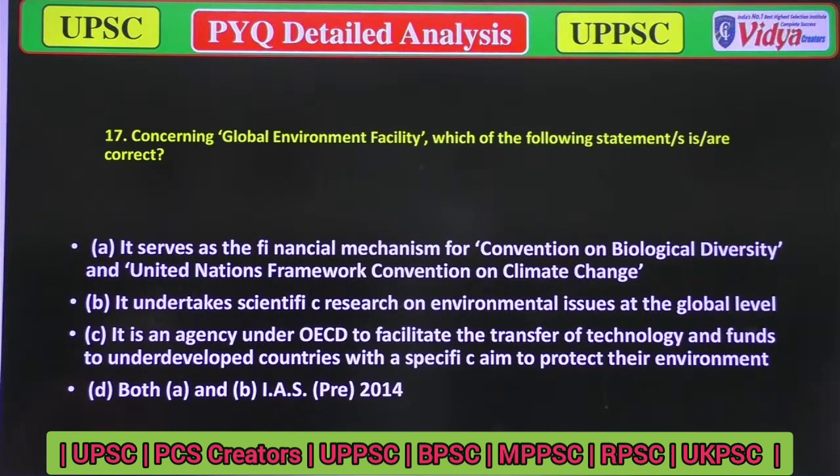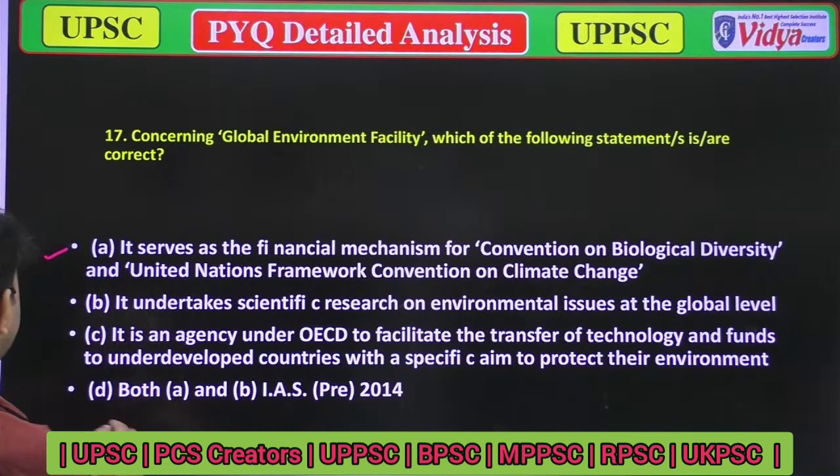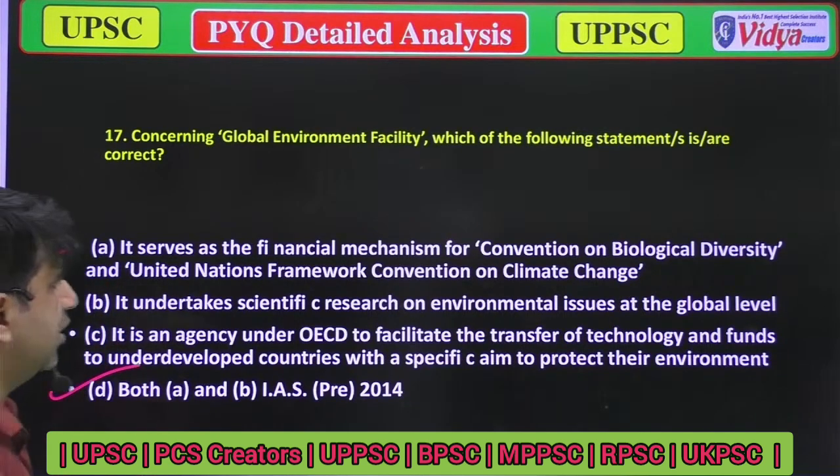Option C, it is an agency under the OECD to facilitate the transfer of technology and funds to underdeveloped countries with special claims to protect their environment. Option D, A and B. Option A is correct, and option B too, so option D, A and B both are correct. Now we'll move to the next question.